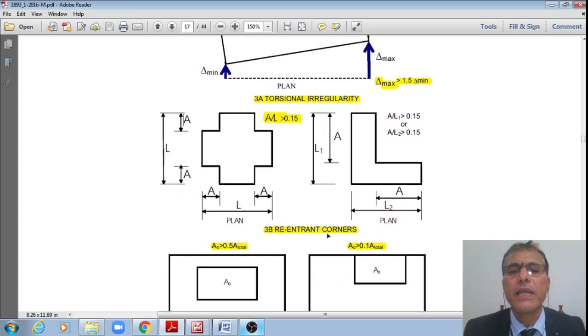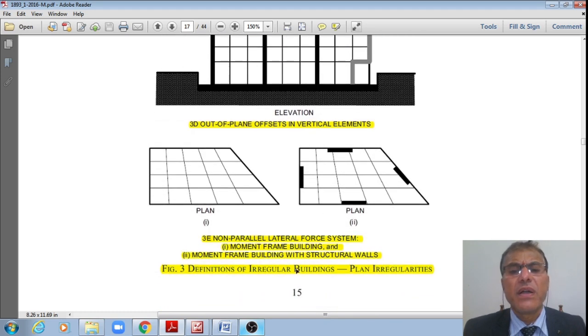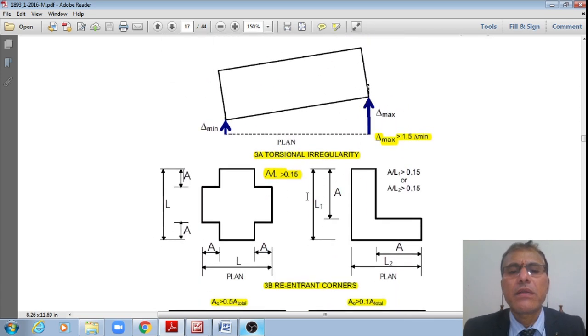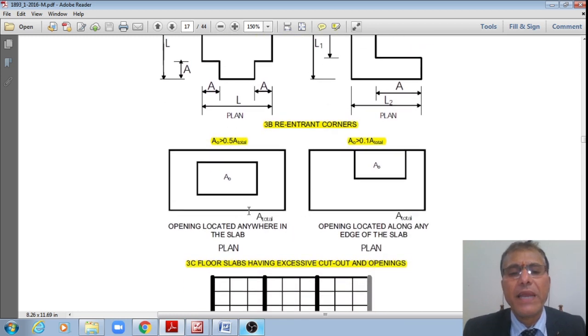Whereas the next one, reentrant corners, means if this dimension is equal to L, and you have an offset given by A, and if that A by L ratio is greater than 0.15, then that is called a reentrant corner. This comes under the definition of irregular buildings. These are all called plan irregularities: the torsional irregularity and reentrant corners.